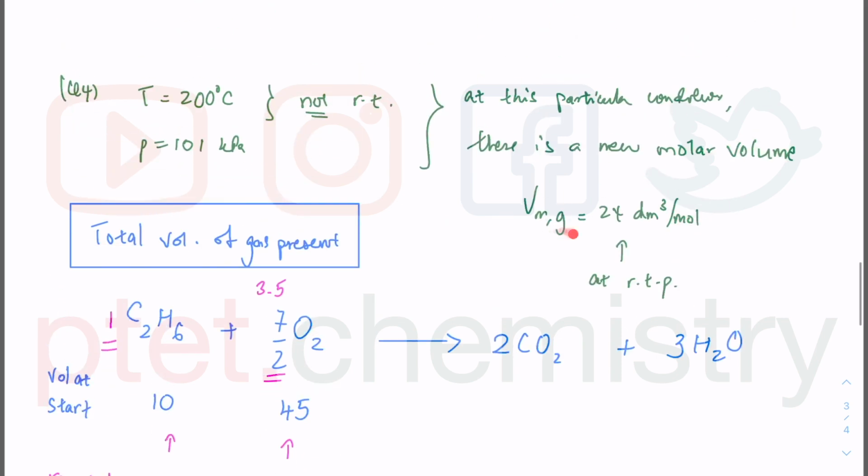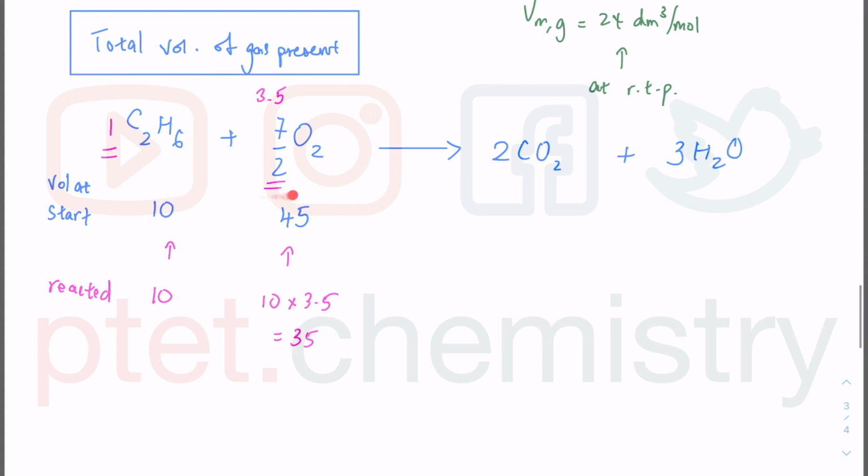When there is a new molar gas volume at this particular condition, it's the same for all the gases under the same condition stated in the question, which means the mole ratio of the gases is still equal to the volume ratio of gases, something you learned in year 9 IGCSE or O-level chemistry.